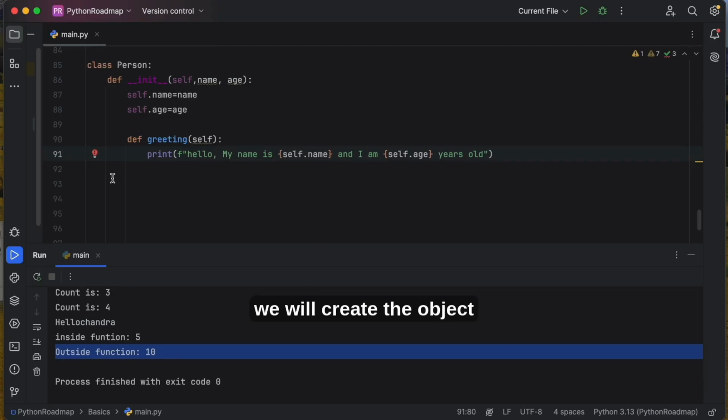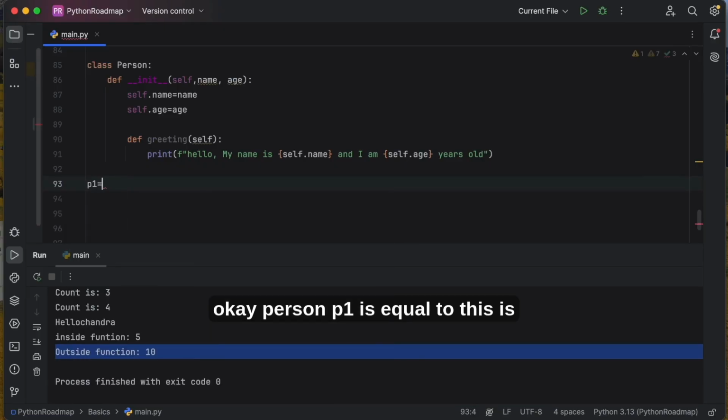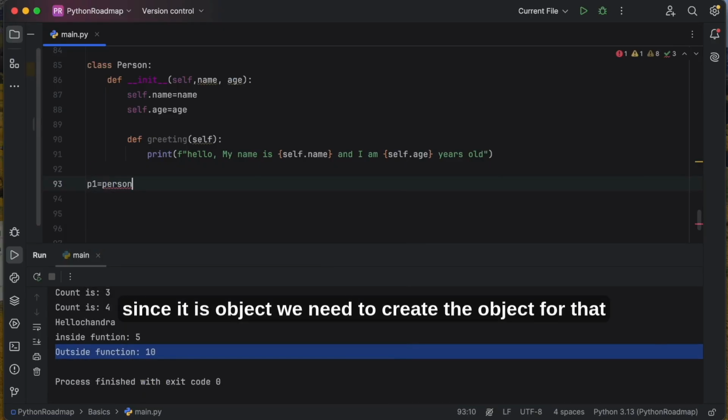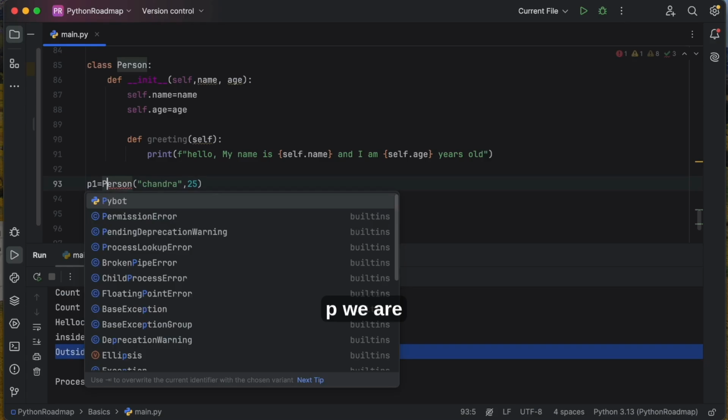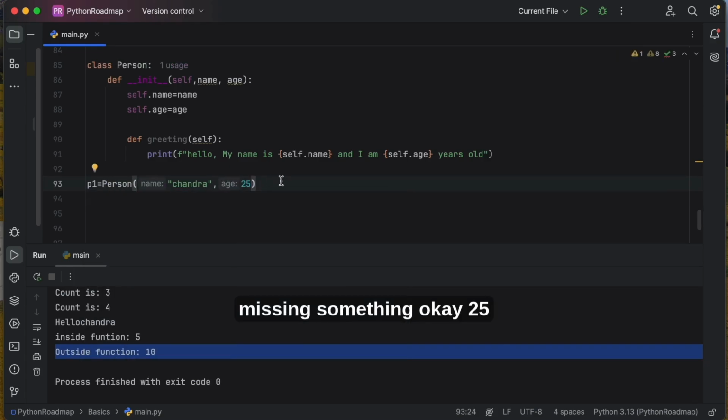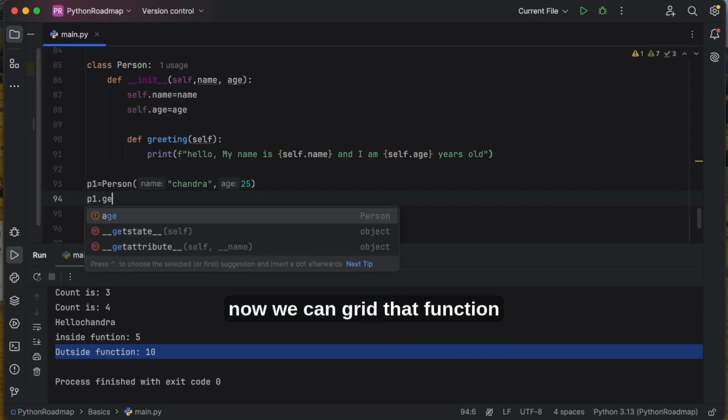Now we will create the object. Person p1 is equal to Person. Since it is an object, we need to create the object for that. We are passing Chandra, comma, age is, suppose I have 25. Capital P, we are missing something. Okay, 25. Now we can call the greet function.